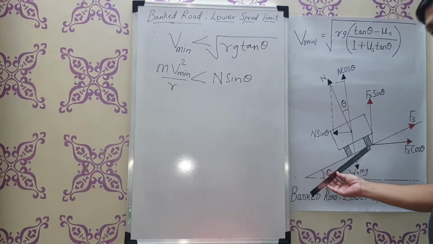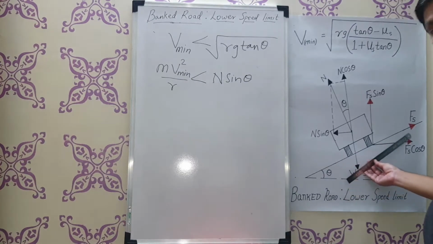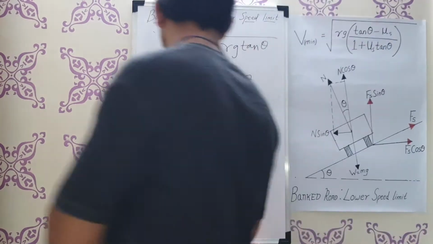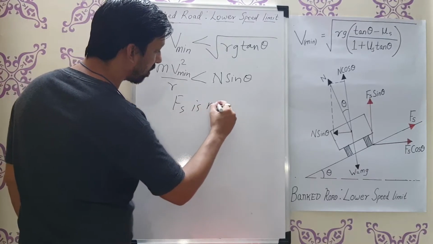And the force of friction is along the inclination, and it is also maximum. Here we have to consider one more condition, that Fs is maximum.